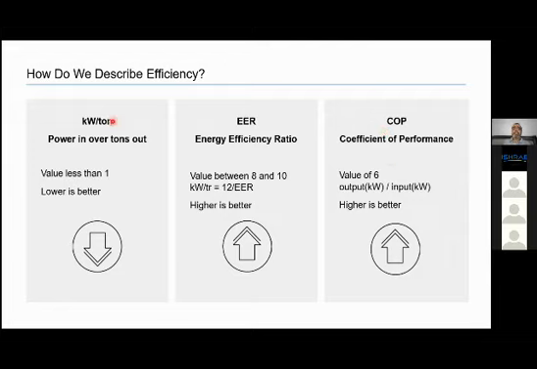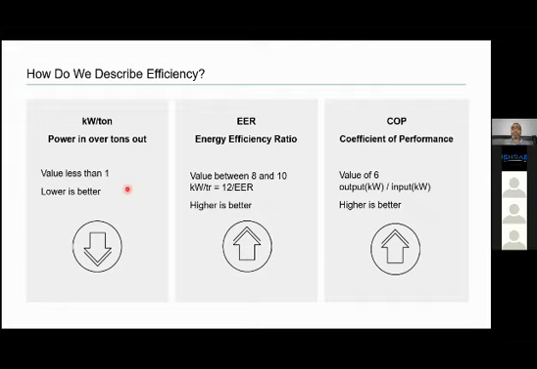So in chillers, generally we talk about kilowatt per ton. What is kilowatt per ton? For producing 1 ton of cooling, how much electricity in kilowatts will be used? These values are less than 1. Lower it is, better it is.